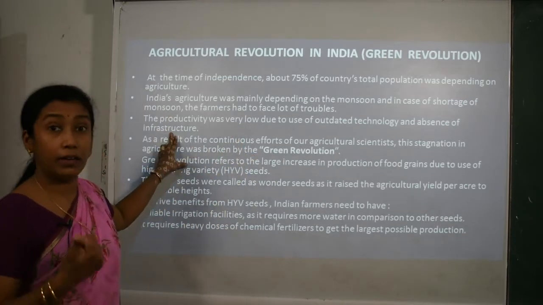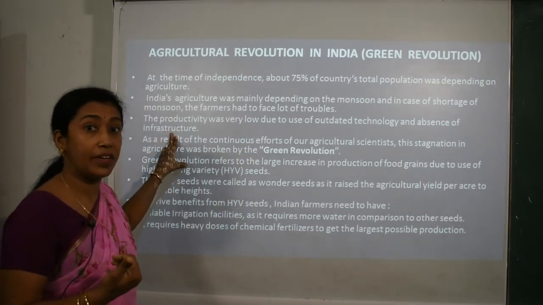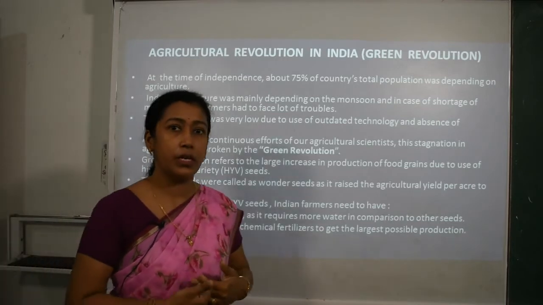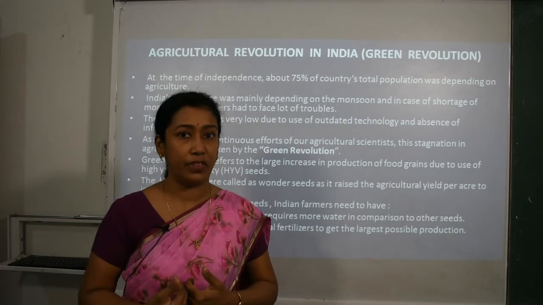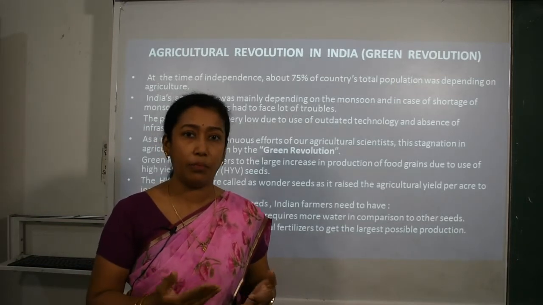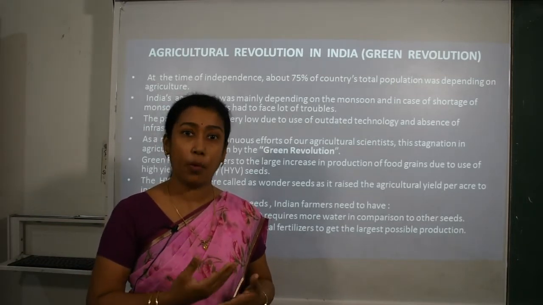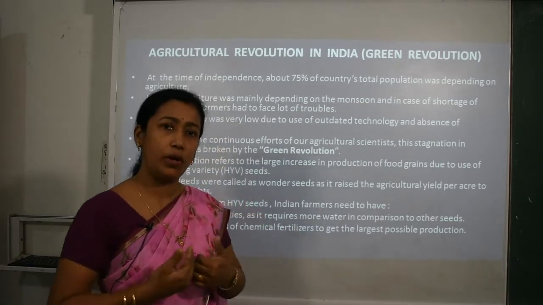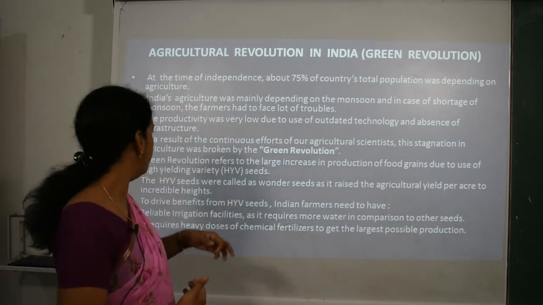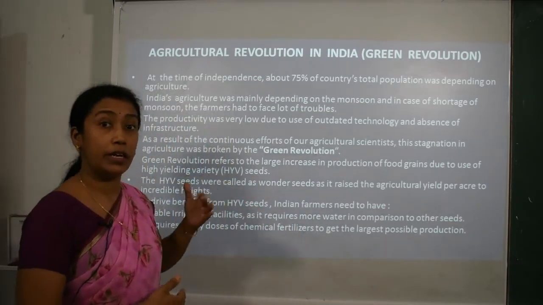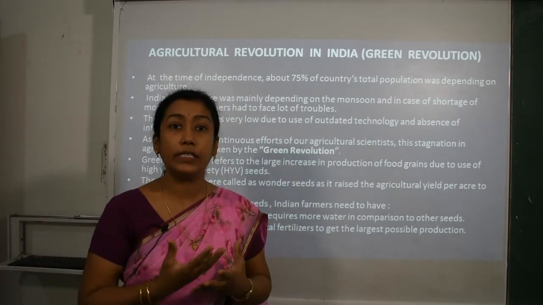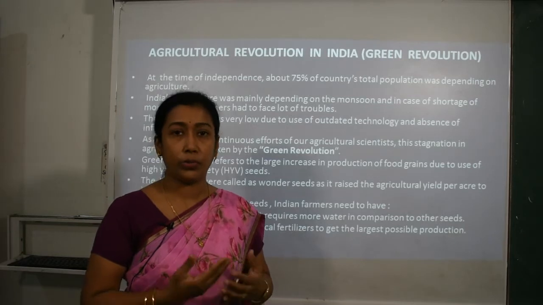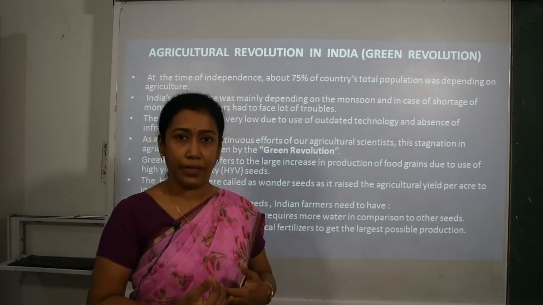And of course, one more thing was the absence of infrastructure. When we say infrastructure, it means there were no reliable or permanent irrigation facilities available with the farmers, and no equipment or tools for doing proper farming. So because of all this, the productivity was very low. As a result of the continuous efforts of our agricultural scientists, they started this green revolution technology, which was actually very helpful in agriculture.